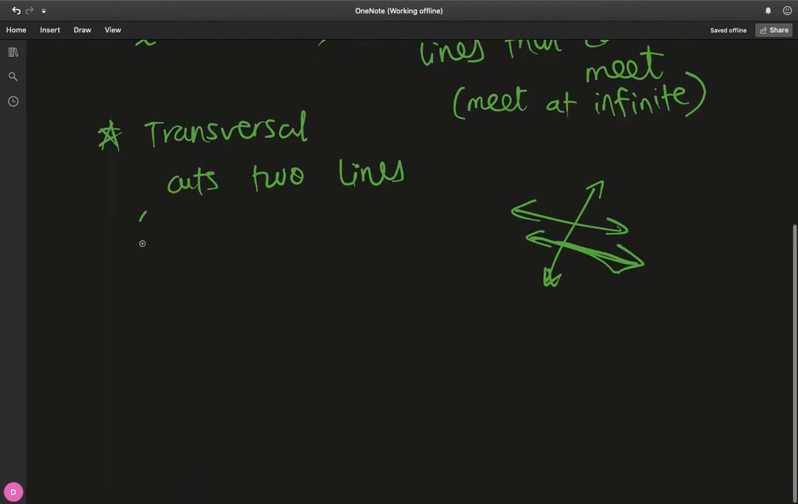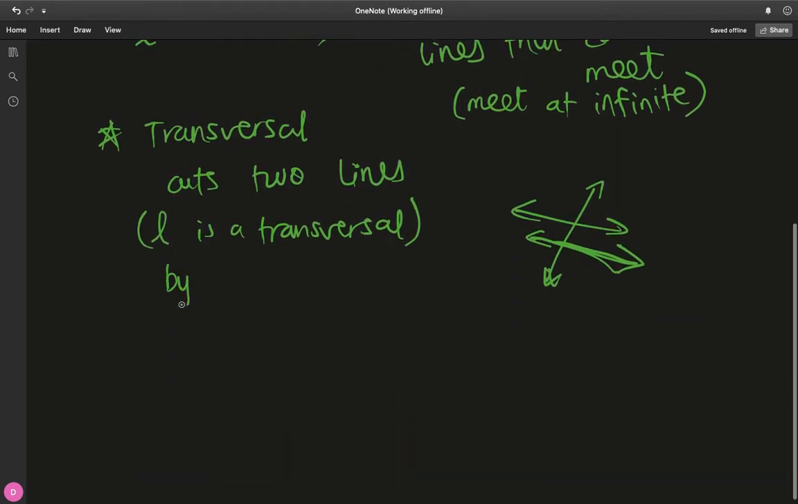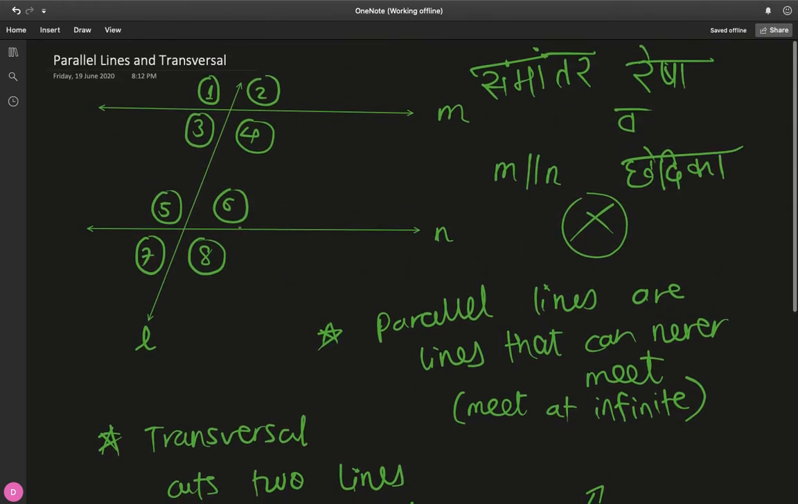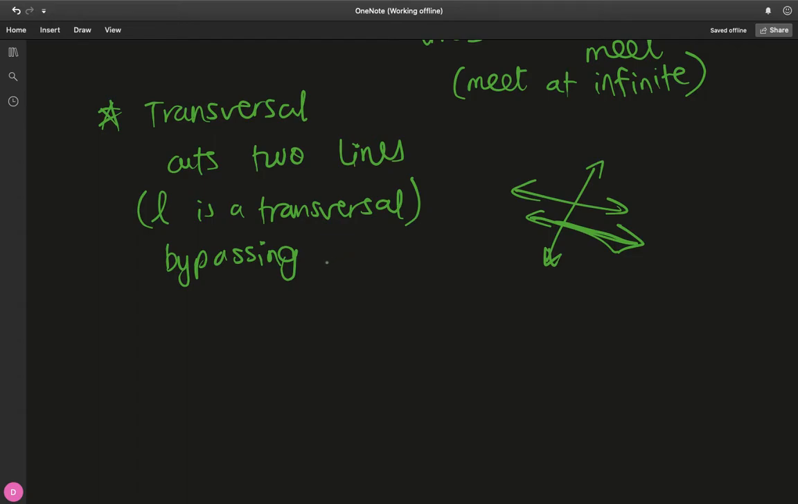Line L in the figure is a transversal, because in English transversing is basically bypassing in a way. So it's cutting, or you can say bypassing both of these lines. That's why it's a transversal. Okay, so those are the basic terms that you need to know. And beyond this, there are more terms in terms of types of angles or pairs of angles that we need to discuss.